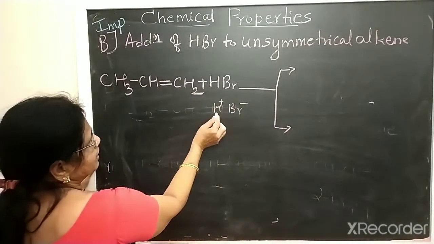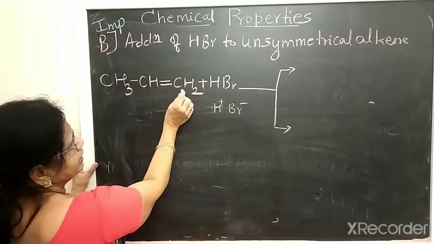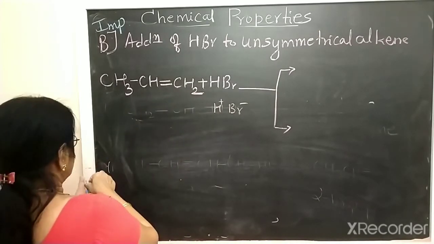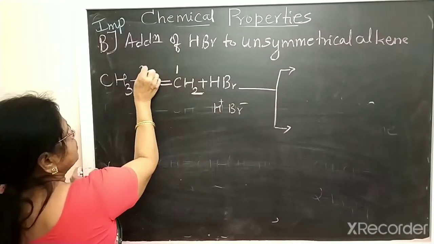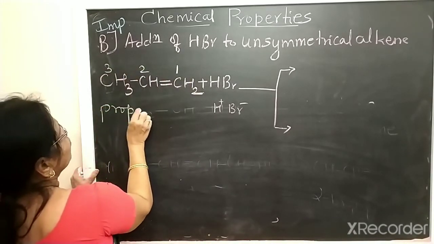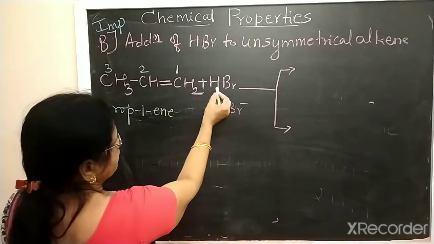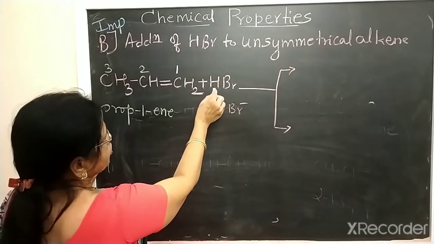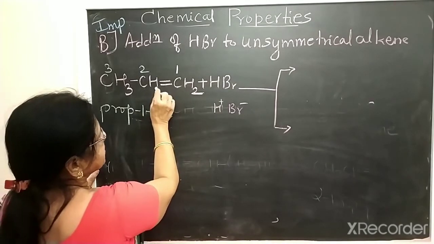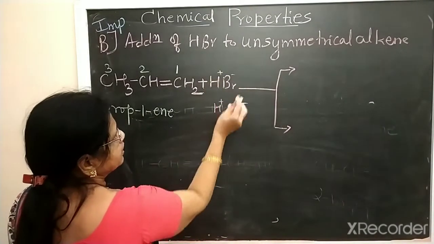H plus may go to, this is an unsymmetrical alkene, here 1, 2, 3. This one is propene. If hydrogen goes to the second carbon, H is positively charged, Br is negatively charged.